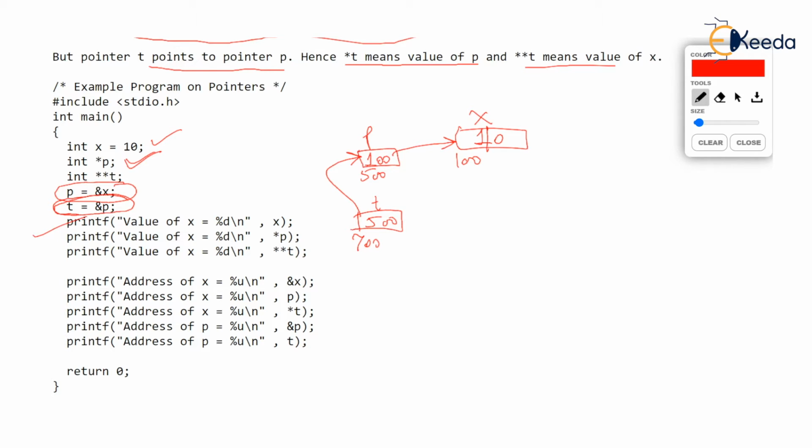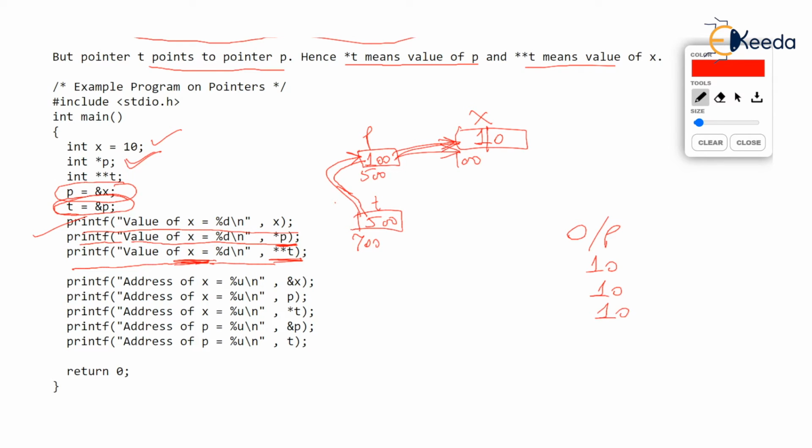First line, you observe printf value of x is x. Very simple. The first output has to be 10, the value of x. The second one, printf value of x is *p. *p means the value to which p points. That's also 10, the value of x. Next line, printf value of x. We are again printing x, but this time using pointer to pointer. *t will first take us to p, and the asterisk of that, double asterisk, will take us to x. It is so easy. So this is also going to be 10.